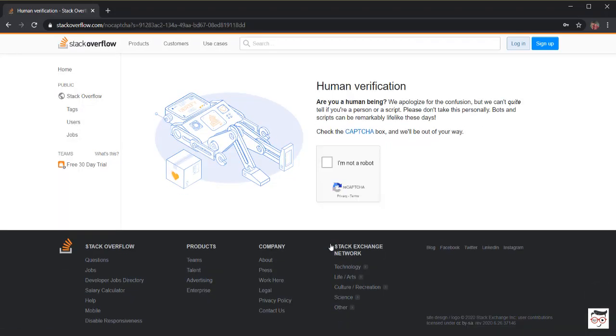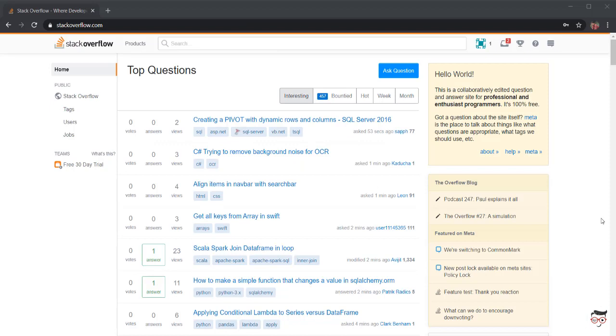And when I log in for the first time, it is asking me, are you a human being? So again I have to click on I'm not a robot. And after that I'll come to this page. It means I'm successfully signed up. So let's go to our second step in which we'll learn about the features of Stack Overflow.